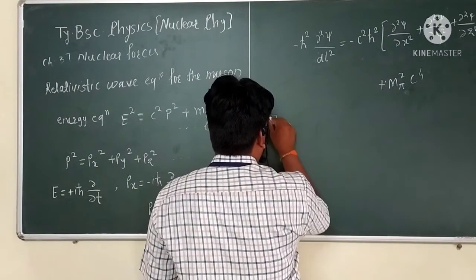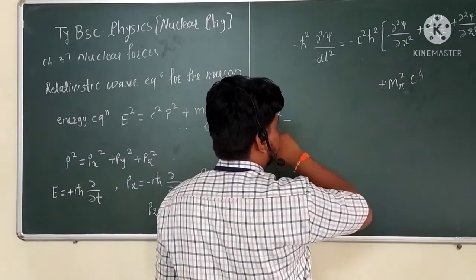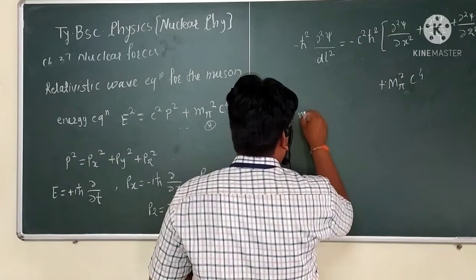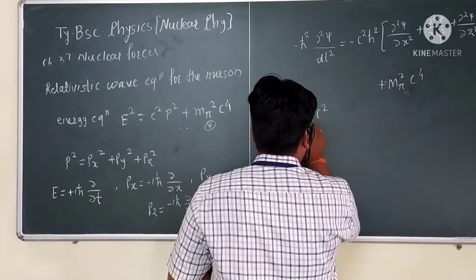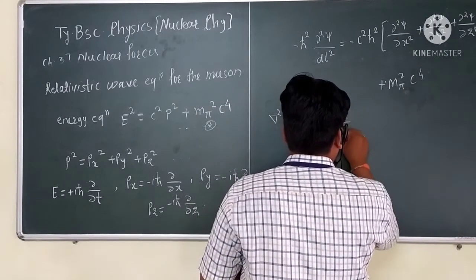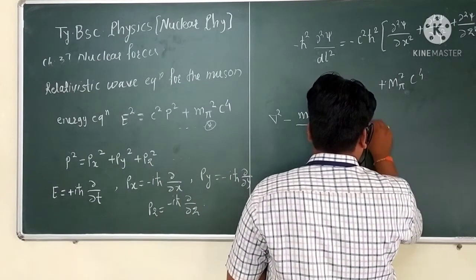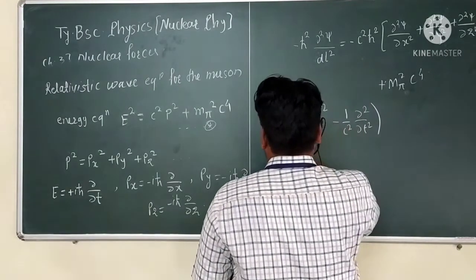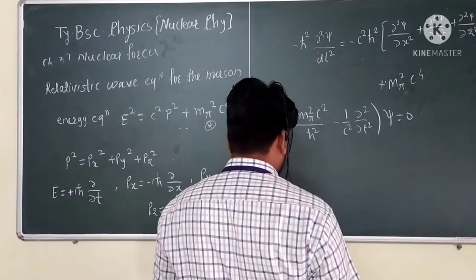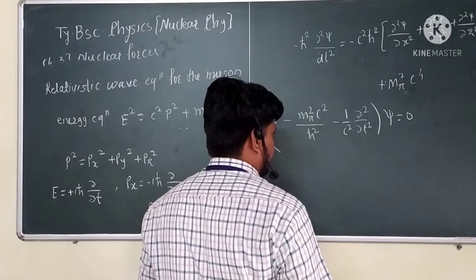Okay, so now del squared minus m squared c squared divided by h cross squared, minus 1 by c squared del squared by del t squared, of psi, is equal to 0.